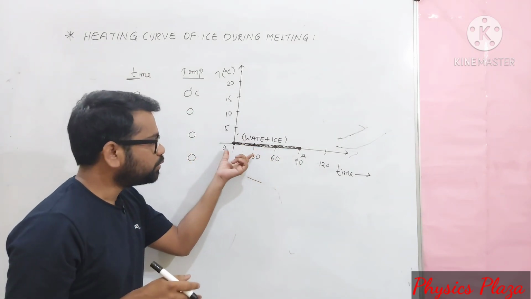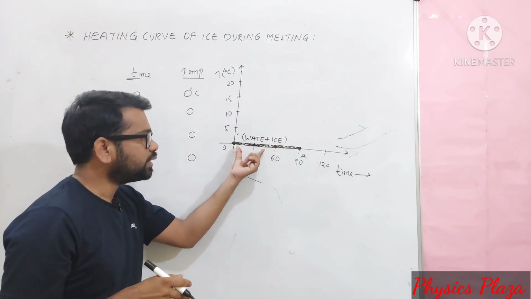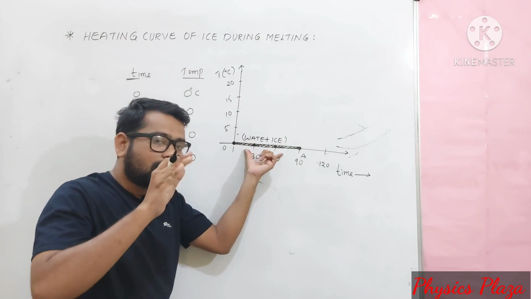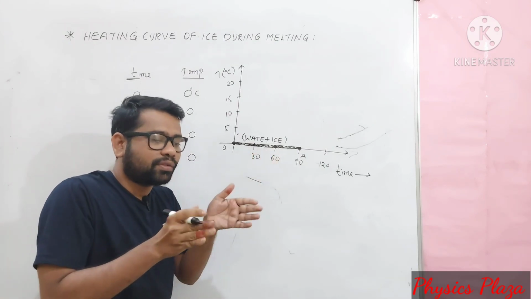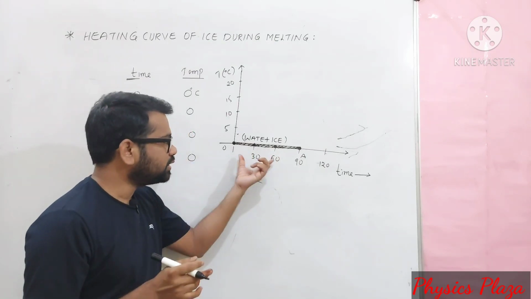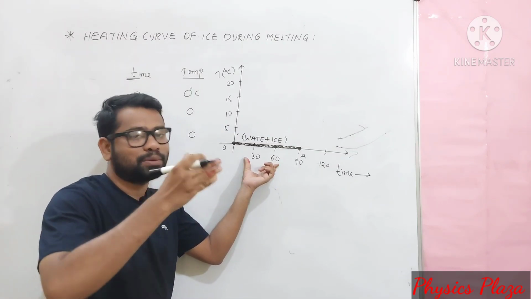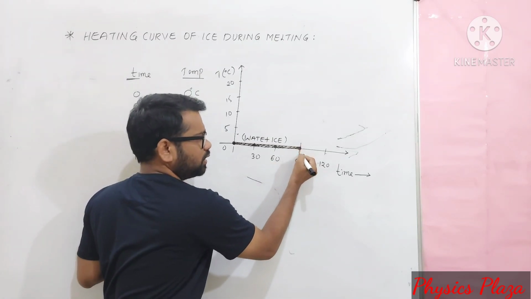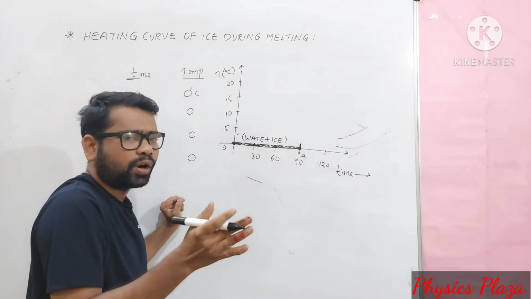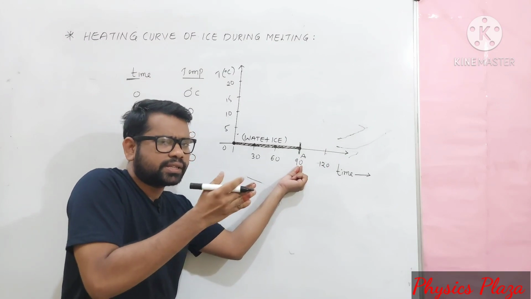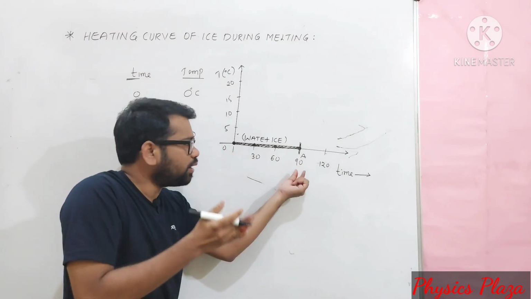Okay now. So here during this process, dear children, whatever heat we are supplying is utilized to change the state of the substance, to change the matter from one state to another. Especially in this case, it is used to change the ice to water, but not to raise the temperature. Once the entire ice gets converted to water, let us suppose at 90 seconds, complete ice gets converted to water.